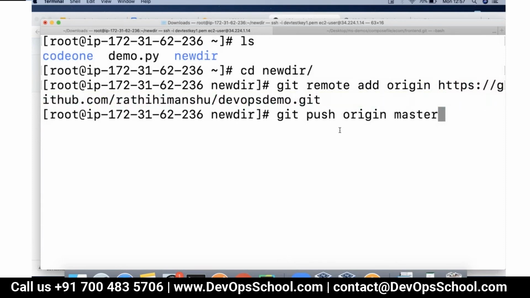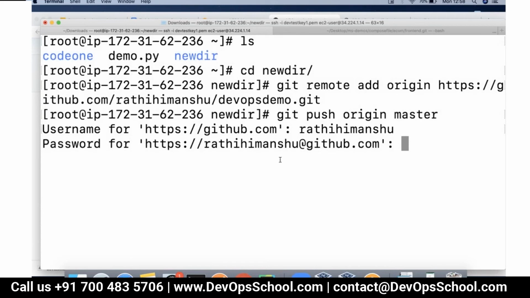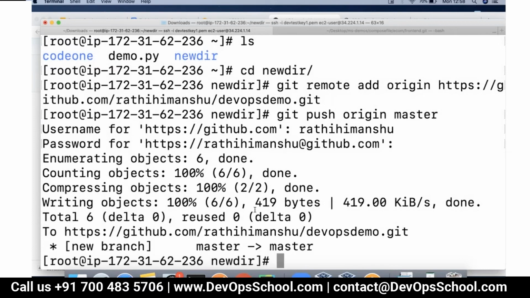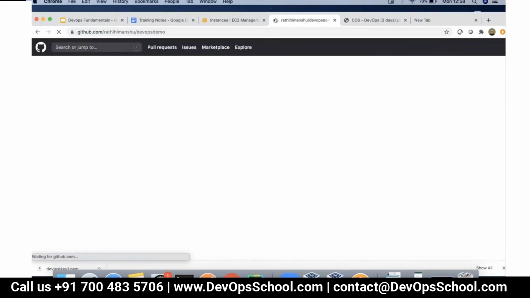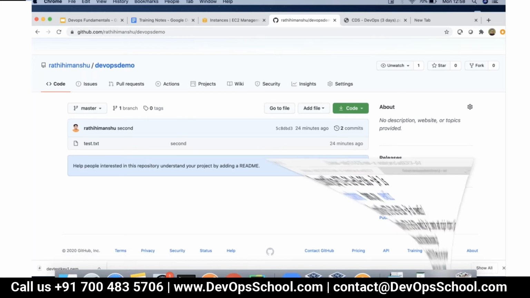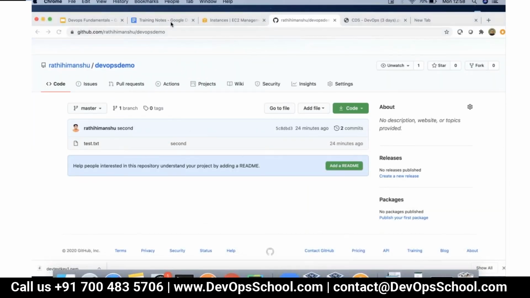repository. Once I do it, look, it is asking me for my username. I'm going to log in with my username. Then it is asking me for a password, and I'll enter my password. Once you have done this, the entire source code which was available locally has been pushed into your GitHub. You can see the GitHub has it all. We can see the branches there, and if you would like to see all the commits, all the details will be visible here. Now our local repository is in sync with the remote repository. So this is how you can do it.